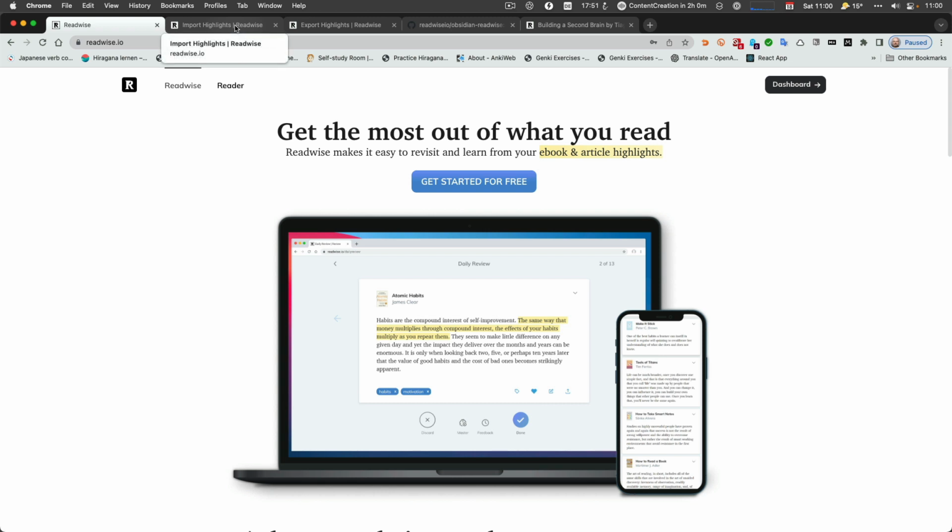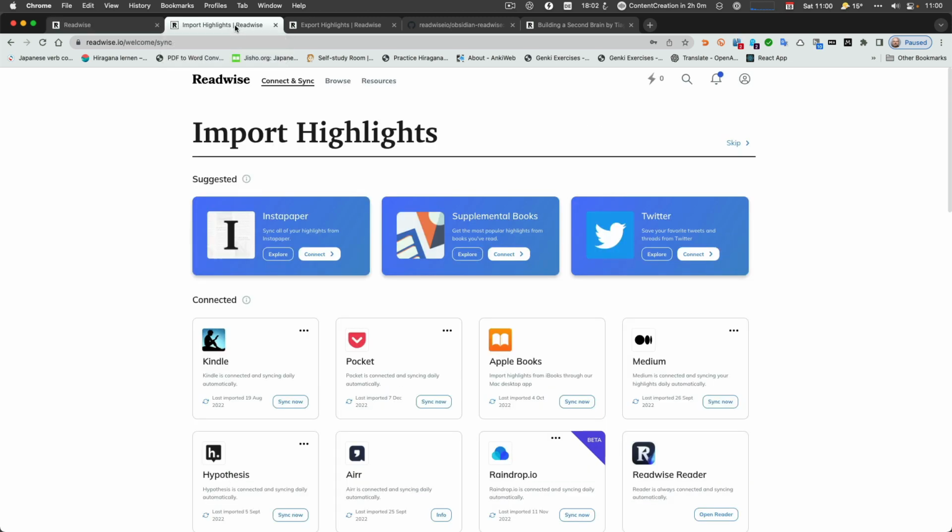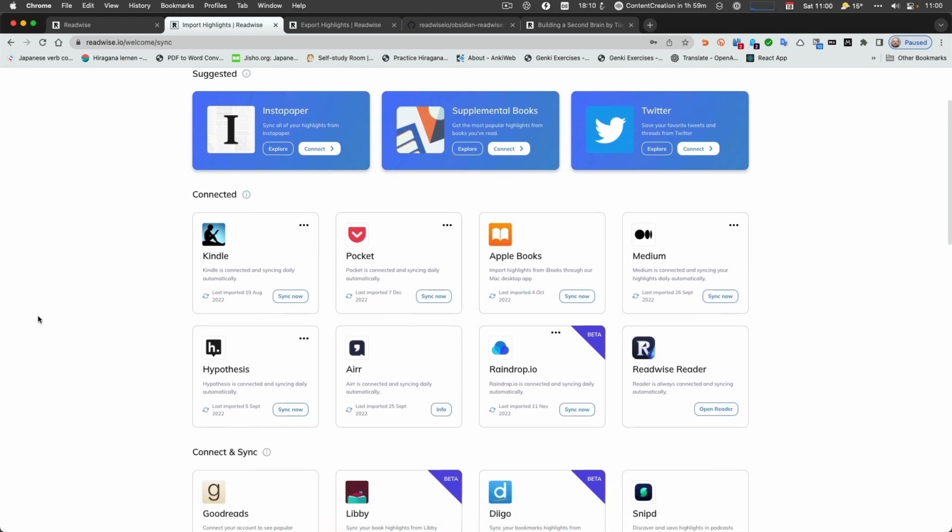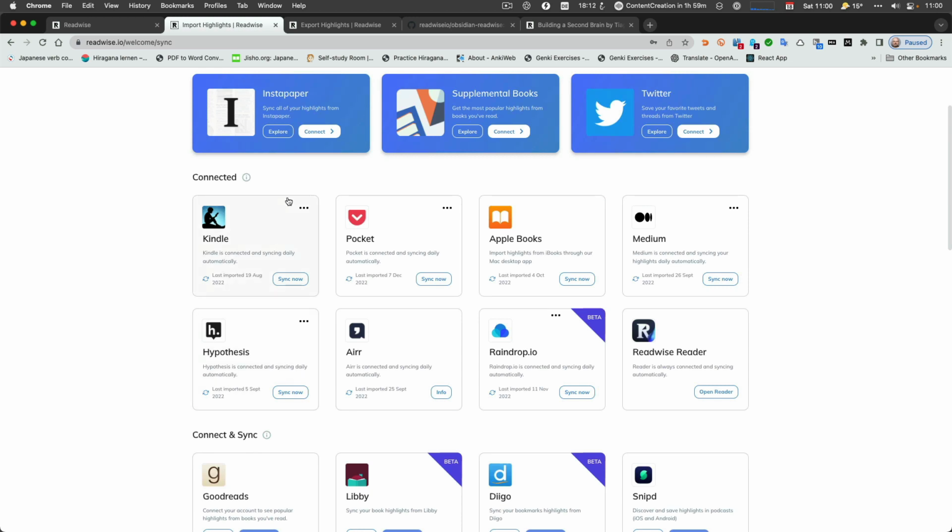And they also have a reader now, which allows you to directly read stuff you send to it or you subscribe to and mark the highlights. They have also a plugin that I normally use, Raindrop.io. Like I said, a lot of different sources are available. Here are mine: Kindle, Pocket, Medium, Hypothesis, Airr, Raindrop.io, Readwise Reader, and there are more.